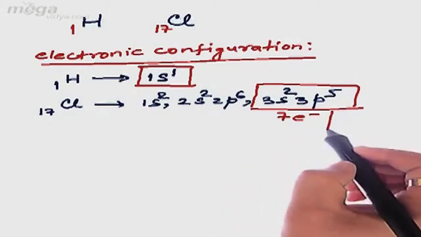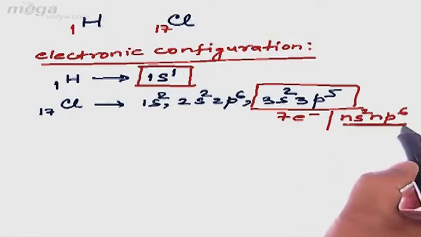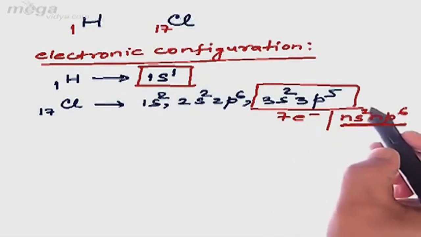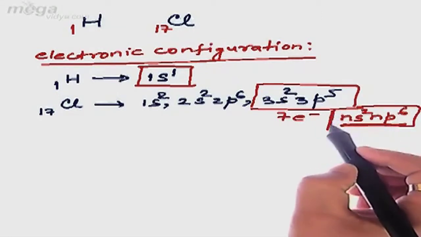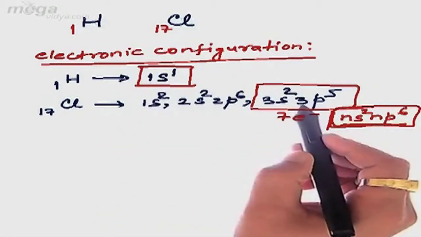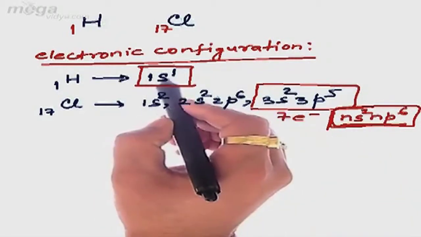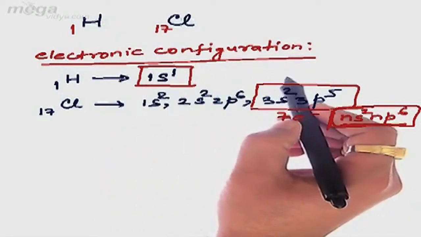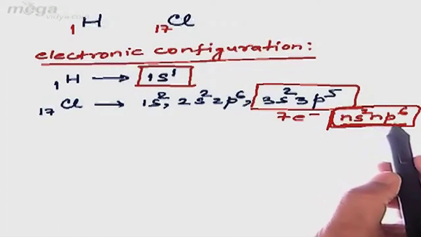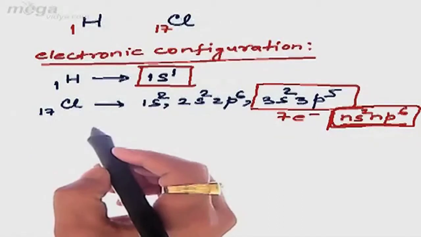That means it has not achieved the ns2 np6 configuration, which we have dealt with earlier, that according to the Lewis concept, every atom during bonding tries to acquire the ns2 np6 configuration, that is the inert gas configuration. So here both hydrogen and chlorine during covalent bonding will try to achieve an inert gas configuration. Hydrogen will try to achieve the configuration similar to that of helium, that is 1s2, and chlorine will try to achieve the ns2 np6 noble gas configuration.